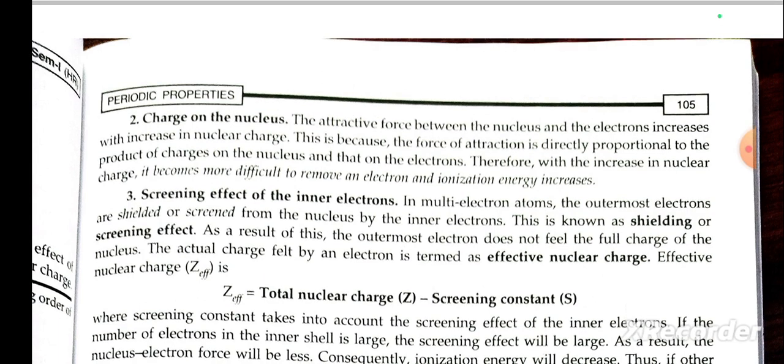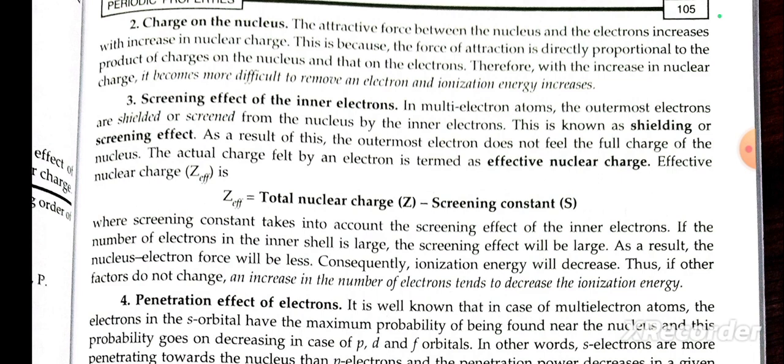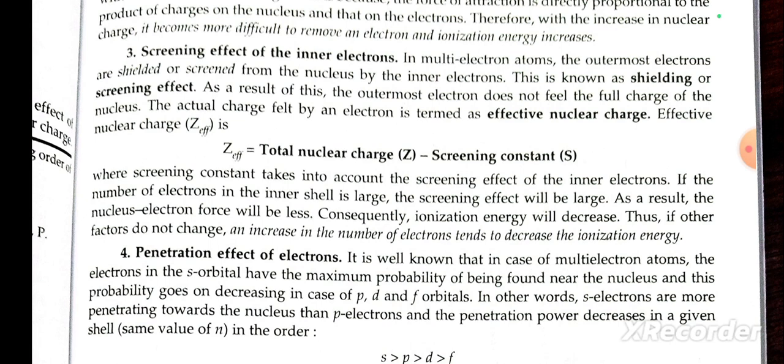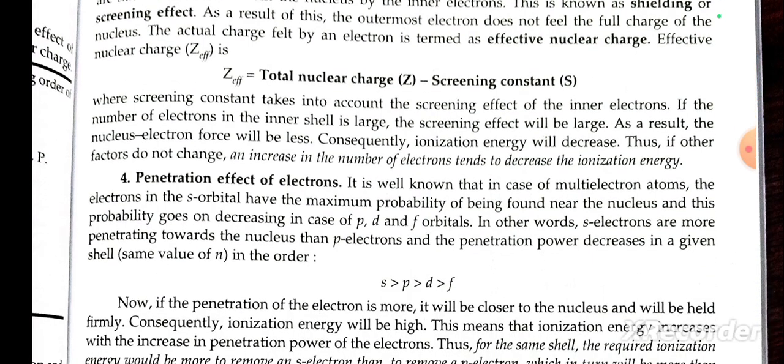In a multi-electron atom, the outermost electrons are shielded or screened from the nucleus by the inner electrons. This is known as the shielding or screening effect. As a result of this, the outermost electron does not feel the full charge of the nucleus. The actual charge felt by the electron is termed the effective nuclear charge. The effective nuclear charge is the total charge minus the screening constant, where the screening constant takes into account the screening effect of the inner electrons.